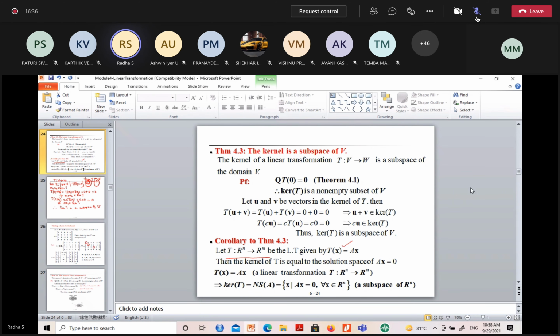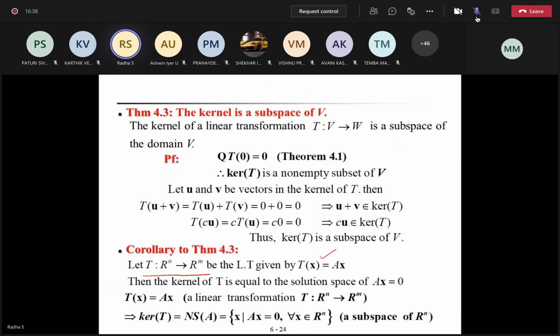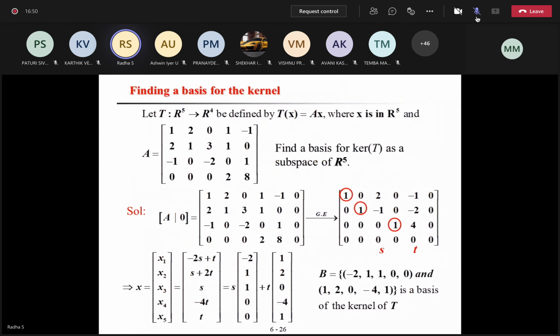Again. Okay. So I told this just now, right? Whenever your linear transformation is like this, Ax, just now we have seen, so I need not say this. You can understand. Can you please take down this, find a basis for this matrix alone you take down. We'll do this.